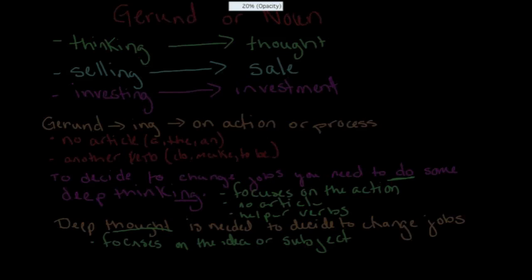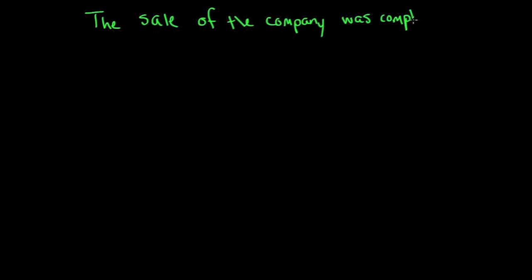Let's take a look at another example. We're going to look at selling. The sale of the company was completed in May. Here you can see there's a couple things. We have an article. Here we have the sale, so that would be one reason we're going to use sale rather than selling.